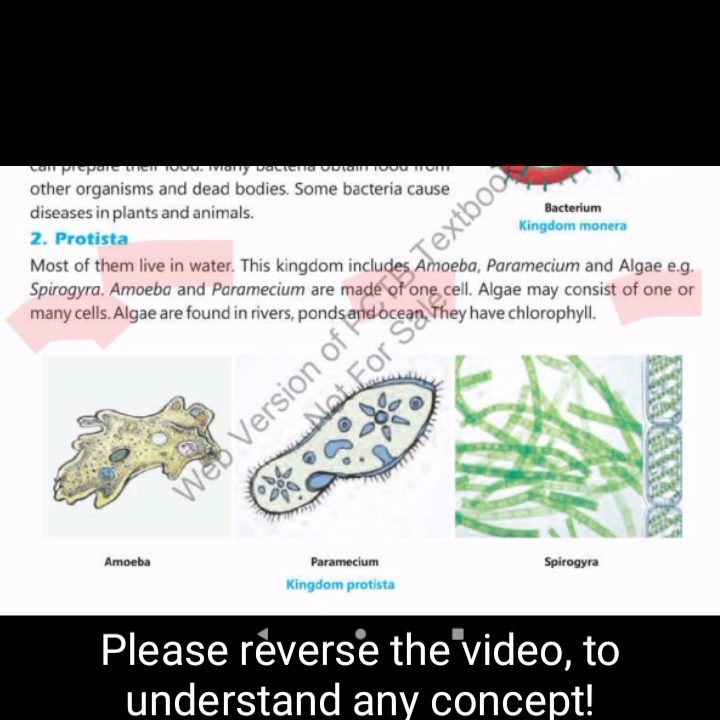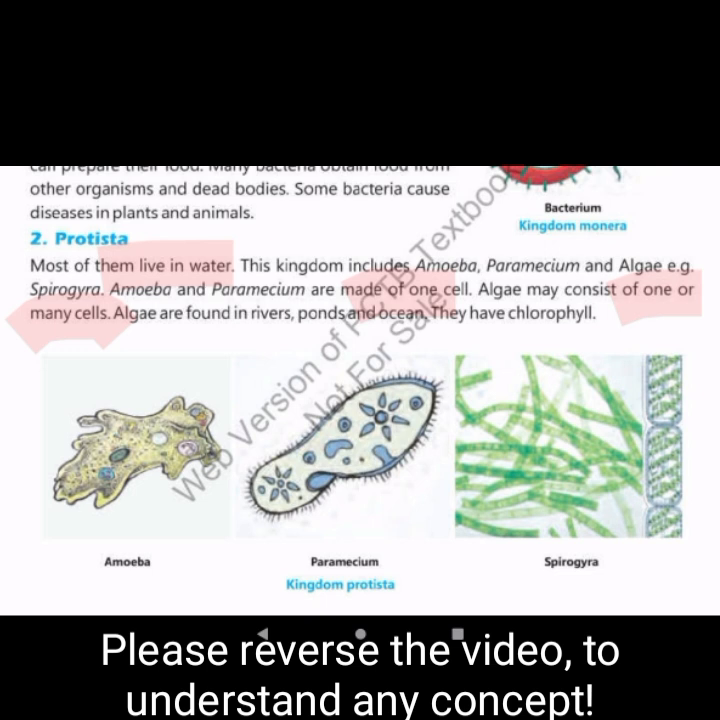They have chlorophyll. What is chlorophyll? Chlorophyll is a cell which gives the capability to any organism to produce its own food without relying on any other organism. So this is the definition of chlorophyll. So most of the Protista live in water, and amoeba, paramecium, and algae are the examples of Protista.